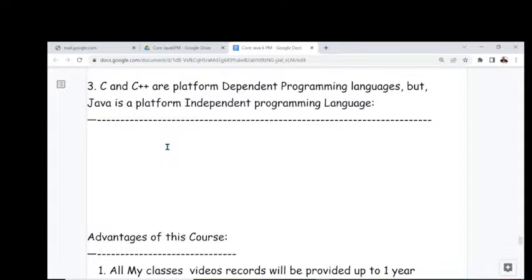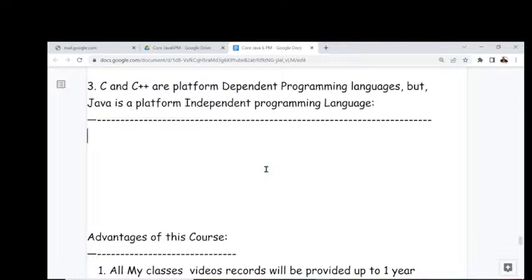Number of times we are going to say Java is platform independent, but today we are going to understand how Java is platform independent. So for that I'm telling this particular point here. Before understanding whether C, C++, Java are platform dependent or independent, first we have to understand when a programming language is platform dependent and when it is platform independent. After that, we are going to confirm whether C, C++ and Java are platform dependent or independent.